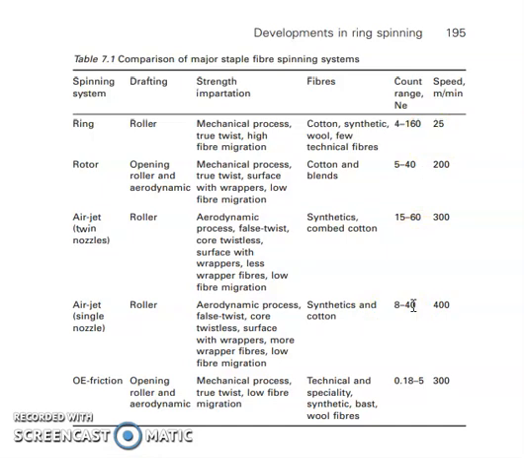Rotor spinning will expand its market share for yarns in the range of 6 to 20 Ne. For the production of fine and very fine yarns, especially from cotton fibers, ring spinning will continue to dominate the market.